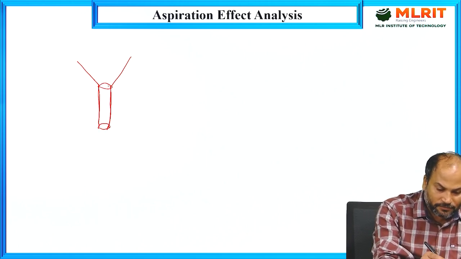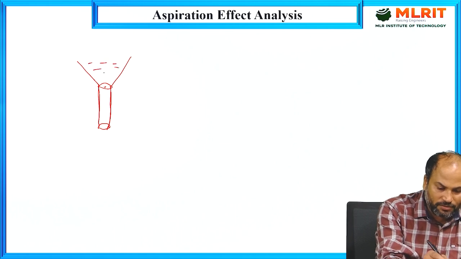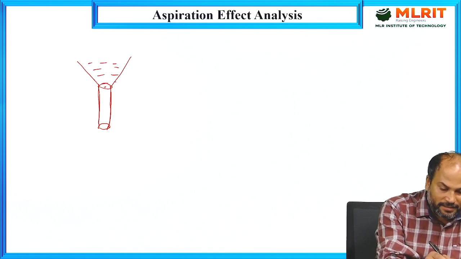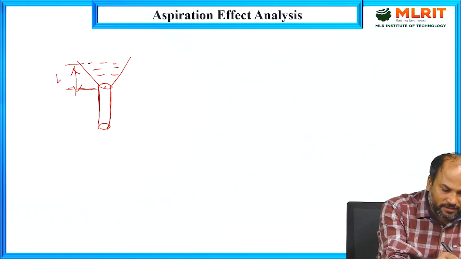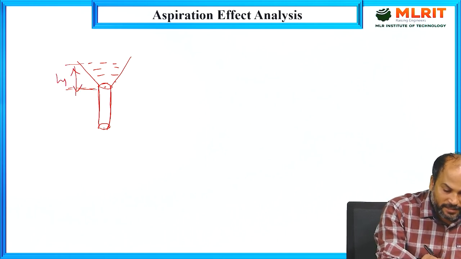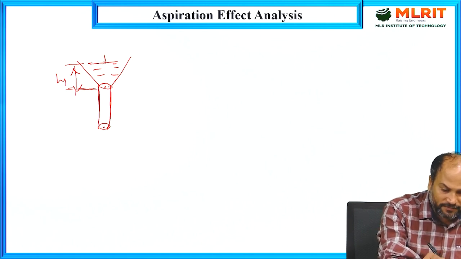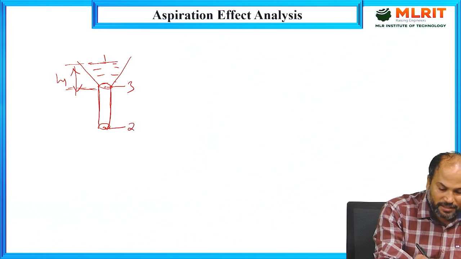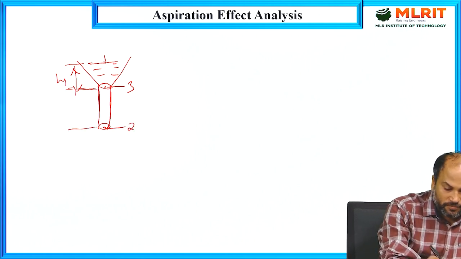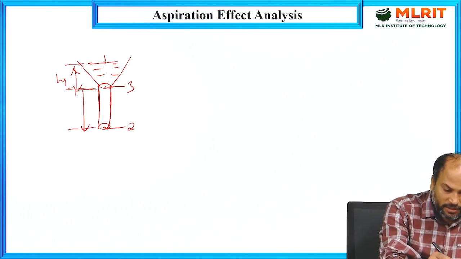last. So suppose this is the pouring basin, and it has some height; we are dividing it into three parts. Suppose we take this one as h1, and this point as 1, taken as a reference. This point we take as 3, and this point we take as 2. So this sprue has a total height from top to bottom of h2.